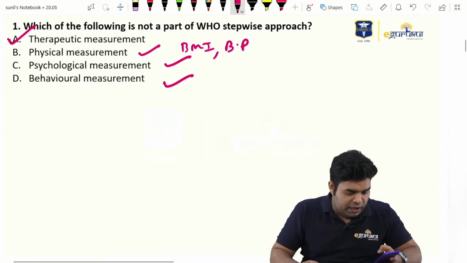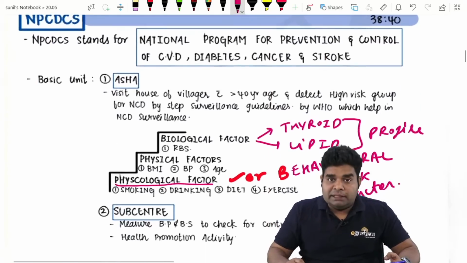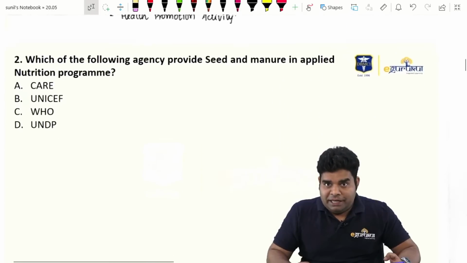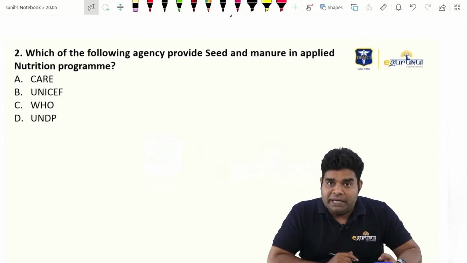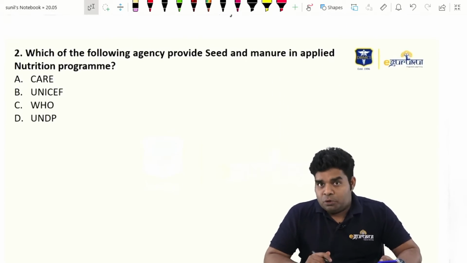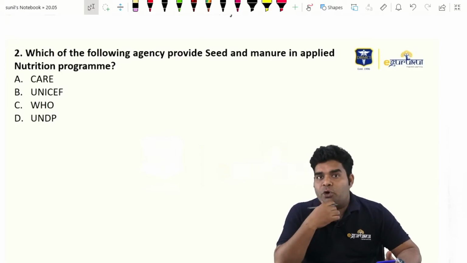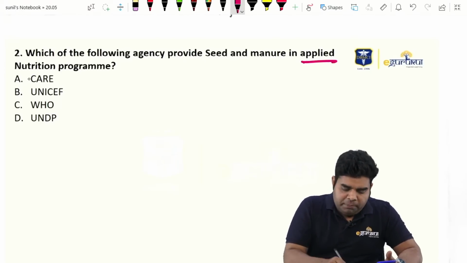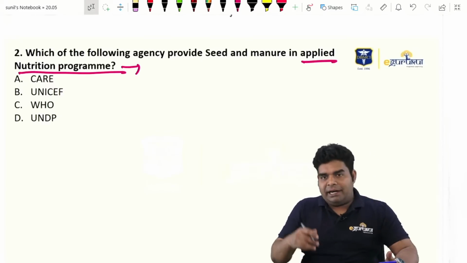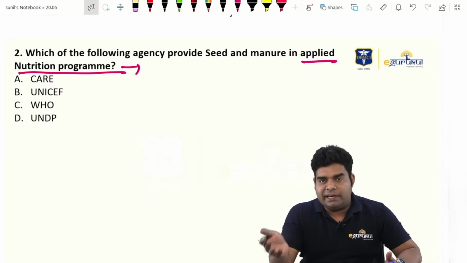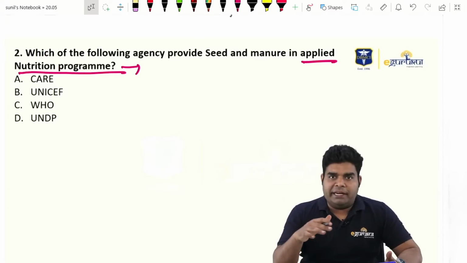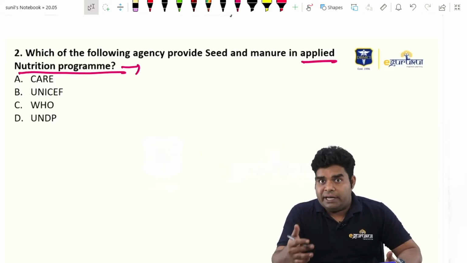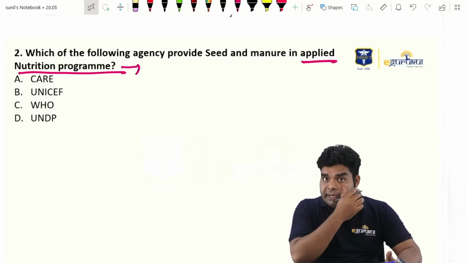Now coming on to the next question. The next question was about seed and manure. Who funds the seed and manure in the applied nutrition program? So what is the applied nutrition program? It was started in Odisha first in 1973, and then after applying it in Tamil Nadu and other parts, in 1983 this program was implemented all over India.